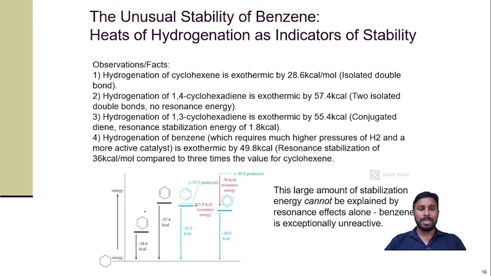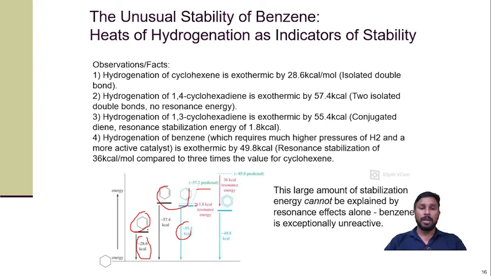Okay, so the cyclohexene exothermic reaction produces 28.6 kilocalorie. So if there is a double bond, then it must produce 57.2. Instead of that, we are getting 55.4 because of the resonance, two different structures.